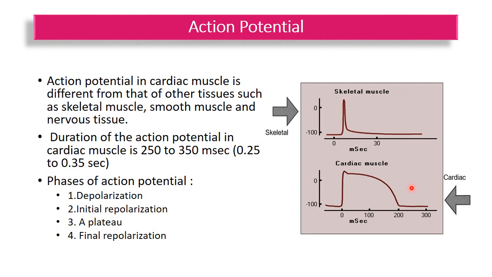You can see that the prolonged action potential here is due to the presence of a distinct feature that is known as plateau phase, and due to the delayed repolarization phase. We will do the ionic basis of cardiac action potential in detail in the next lecture.